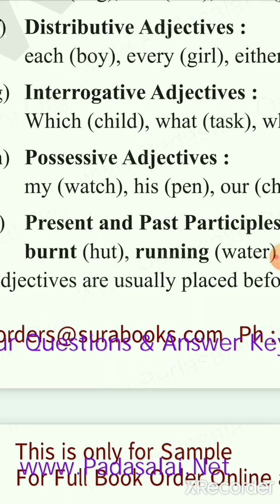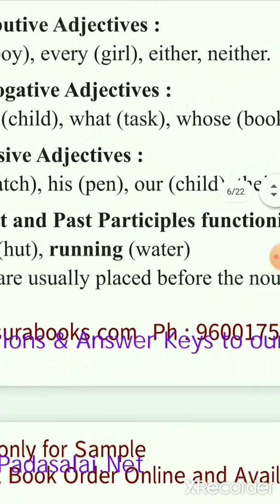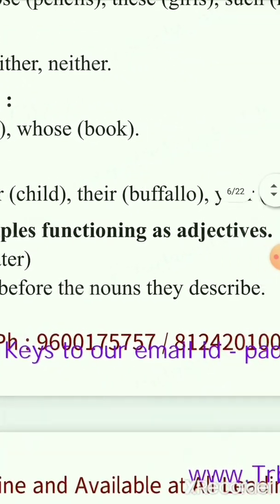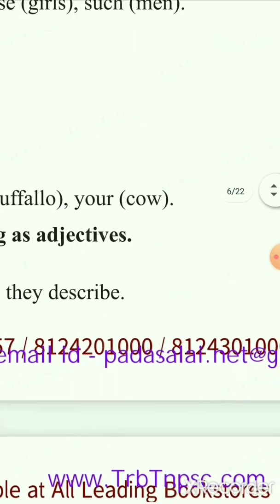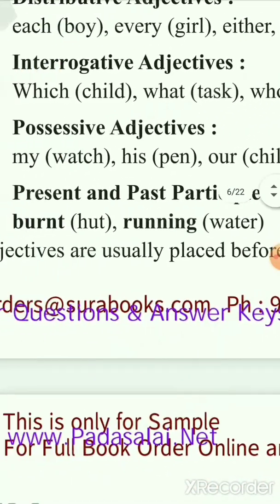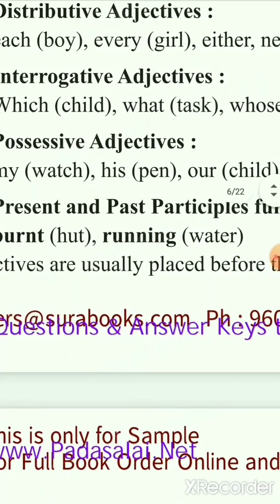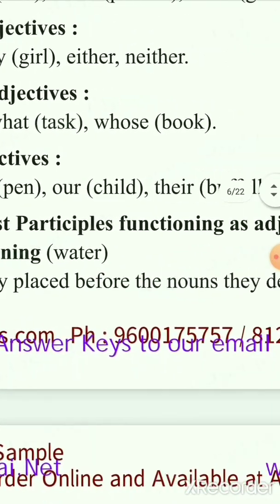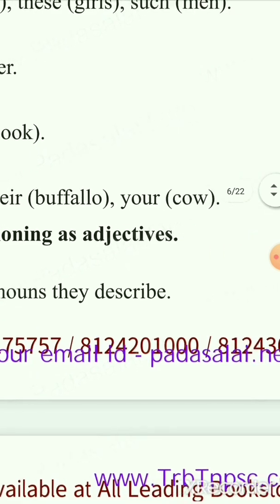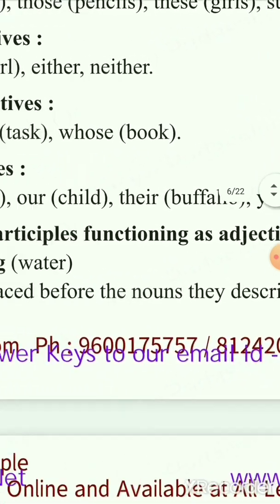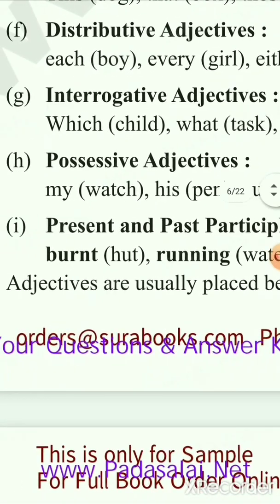That is a possessive adjective. His pen. Our child. Their buffalo. Your cow. So these are your possessives. My watch, His pen, Our child, Their buffalo, Your cow. In Tamil, udayadu is a possessive adjective.